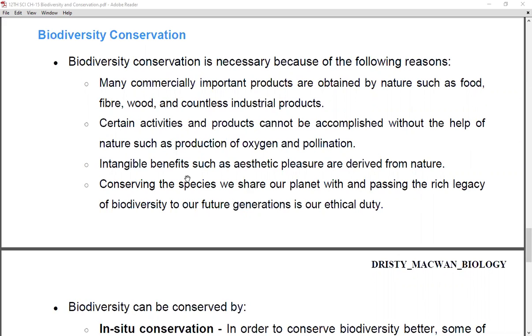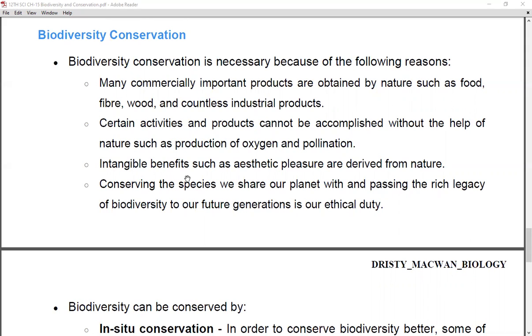There are several reasons for conserving biodiversity, and the first is that many commercially important products are obtained from nature, such as food, fiber, wood, and countless industrial products. So why do you need to conserve biodiversity? In order to obtain several products from nature, right? So first is food, then fiber, then wood, then industrial products.